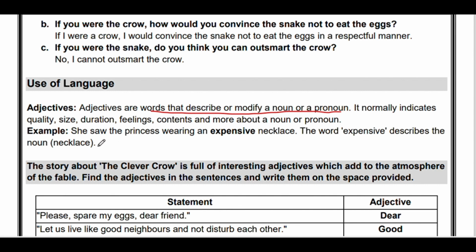It normally indicates quality, size, duration, feelings, content, and more about a noun or pronoun. For example, she saw the princess wearing an expensive necklace. Here, necklace is the noun, and expensive is telling about the necklace.